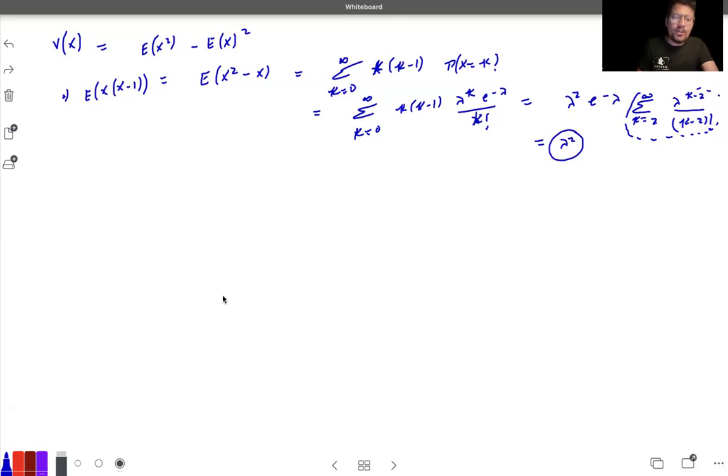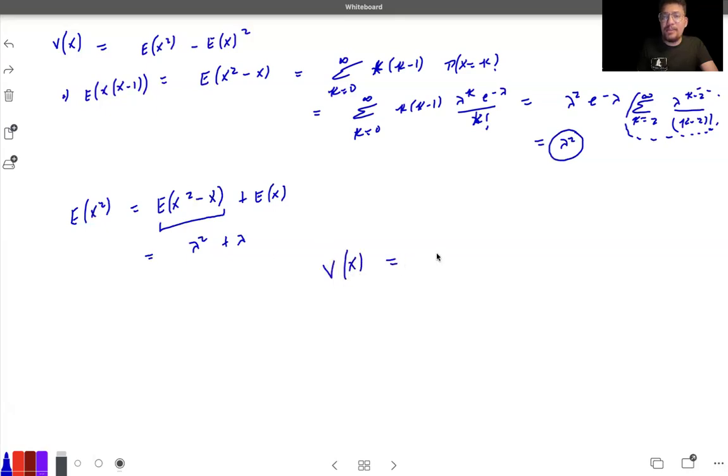Okay. Now, if you have to go for expectation of X square, that is nothing but expectation of X square minus X, plus expectation of X. So this part you already got, this part is coming out to be lambda square, and we need this part that we already derived. And we have to go for variance of X. So that will be expectation of X square minus expectation of X raised to the power 2. So that will be coming out to be lambda square plus lambda minus lambda square. Cancelling out, I'm left with only lambda.